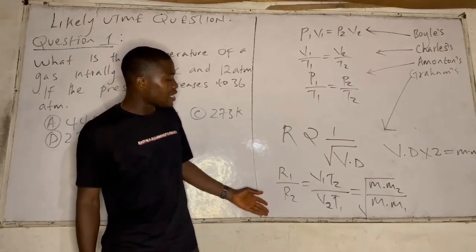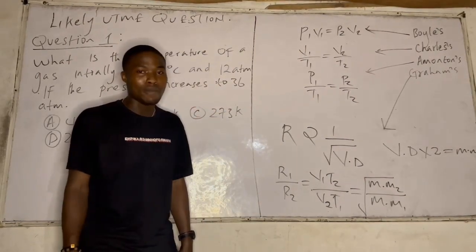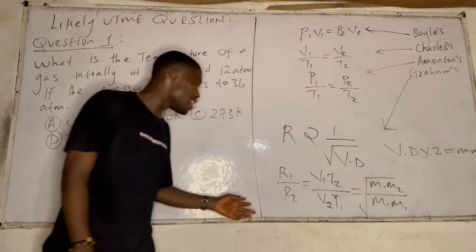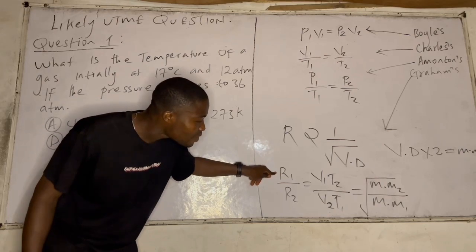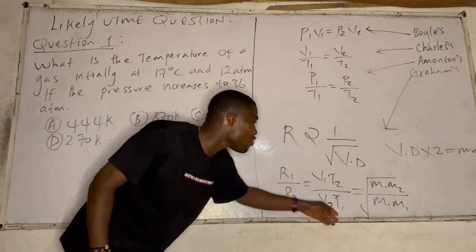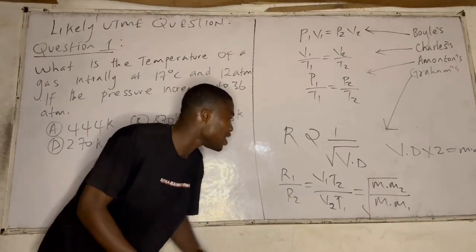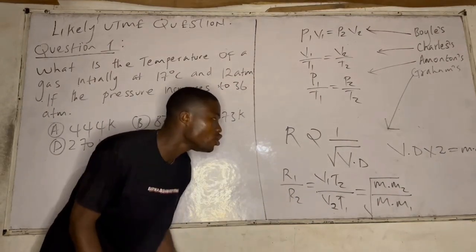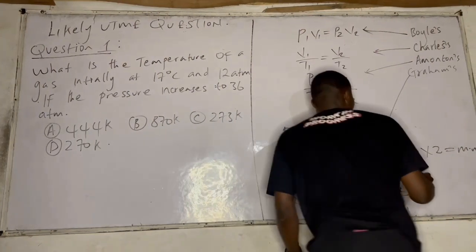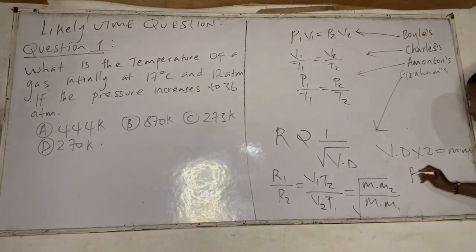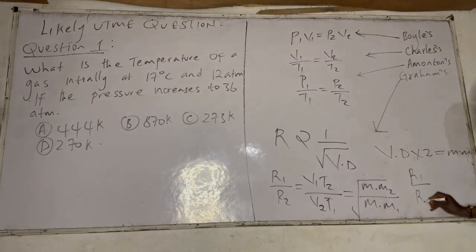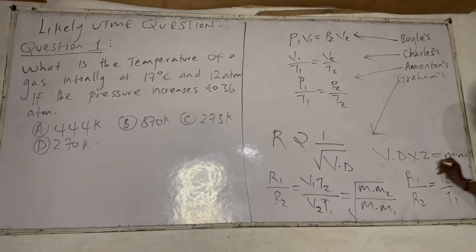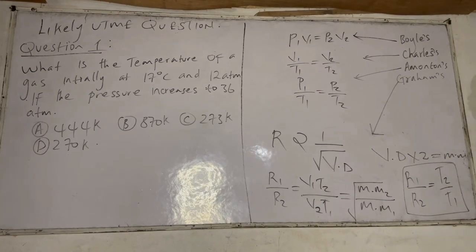Now you might be asking me, there are about 4 parameters here. How do I apply the law? Assuming you have faced a question and it gives you just rates and time, every other term automatically becomes 1. So let's say the question just has to do with rate and time. What will you do? It means you have a new formula. The new formula becomes R1 over R2 is equal to T2 over T1. That is if you are given rate and time.